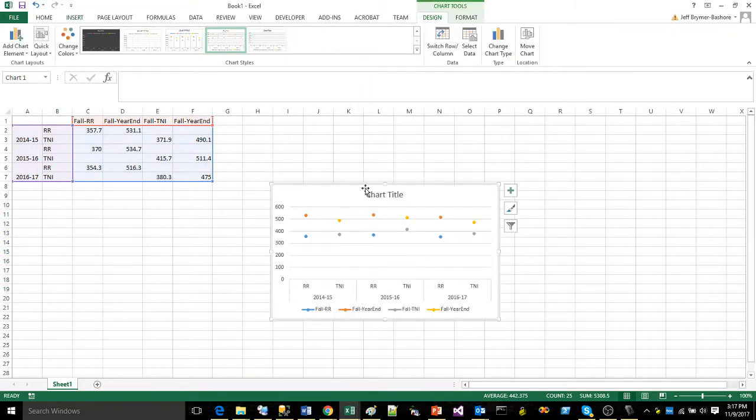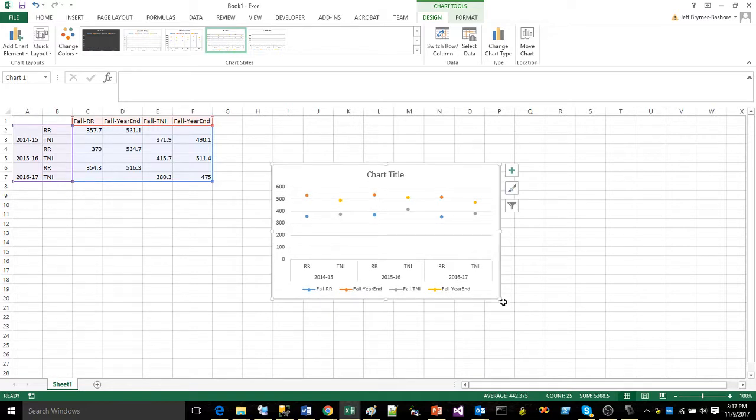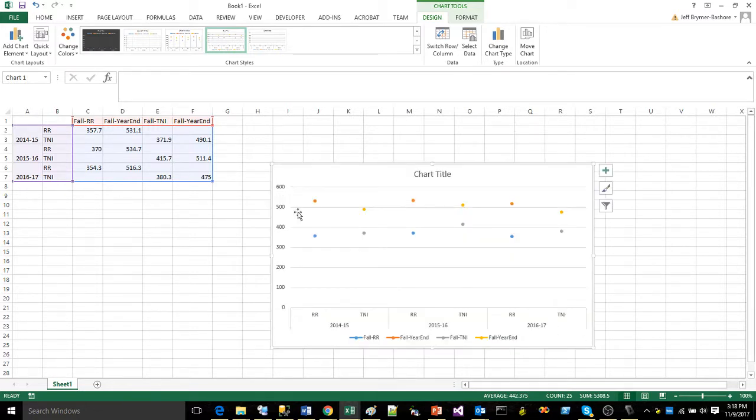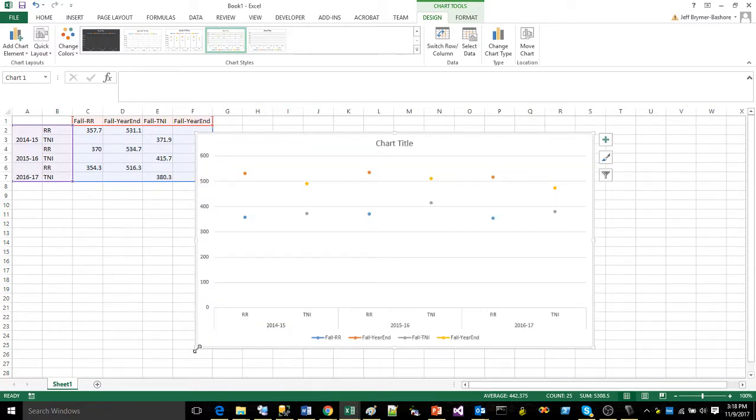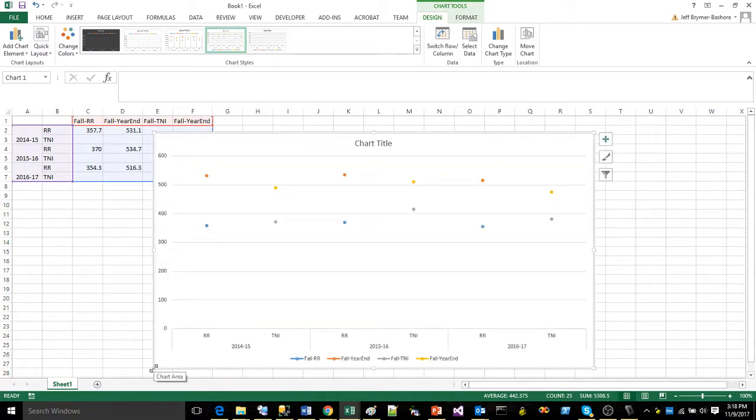And it's made this chart. And you're probably thinking, oh, Jeff, geez, that doesn't look anything like the chart that you had up on the screen earlier. Well, of course it doesn't, because like I said, there's no magic button that's going to make the chart for us. So we have to manipulate Excel to get it to do what we want. But we have to start here.